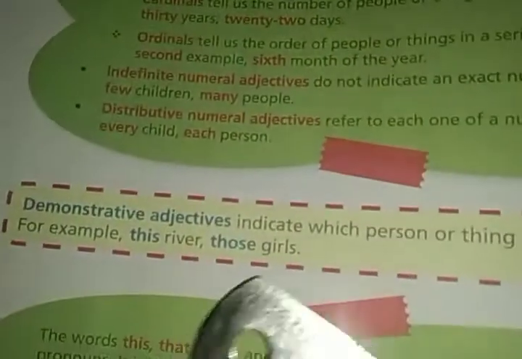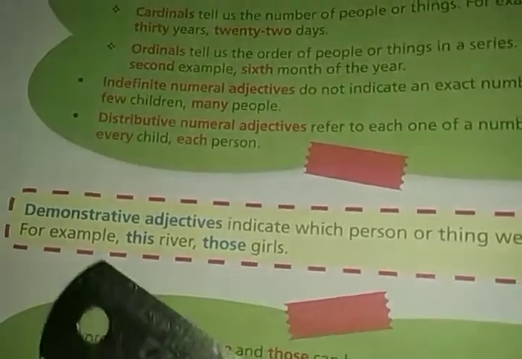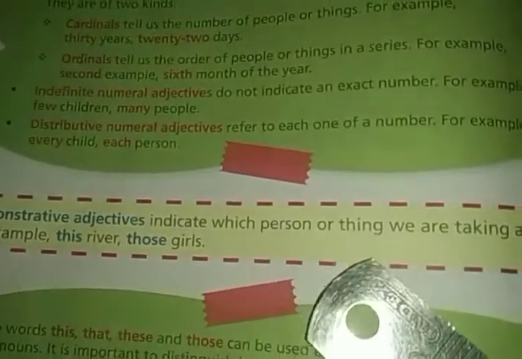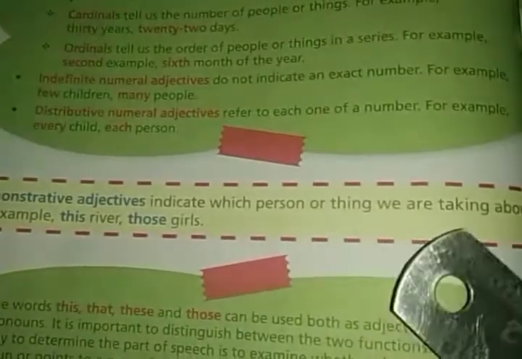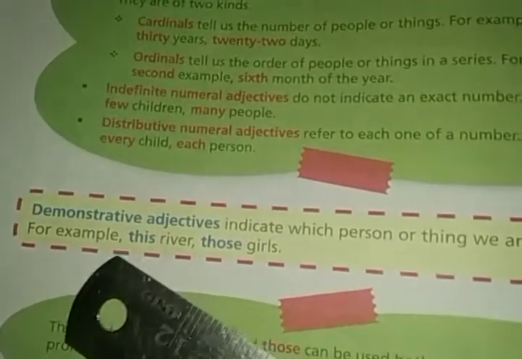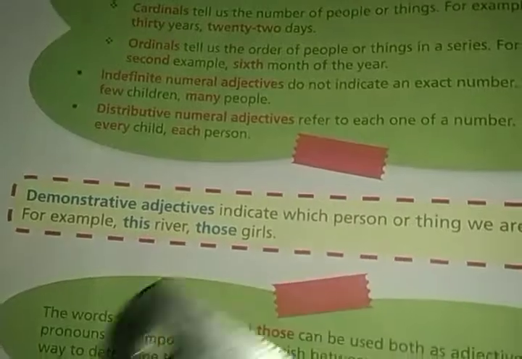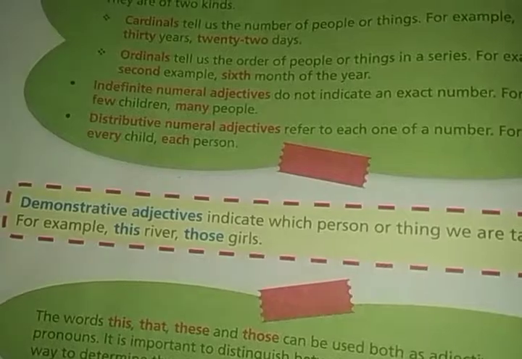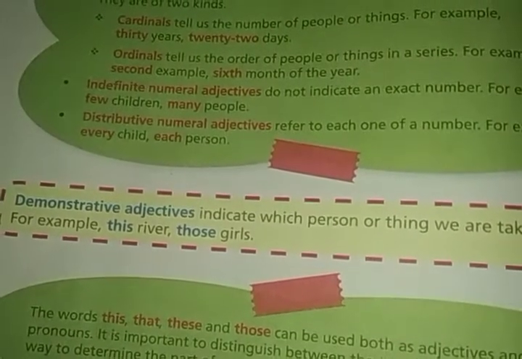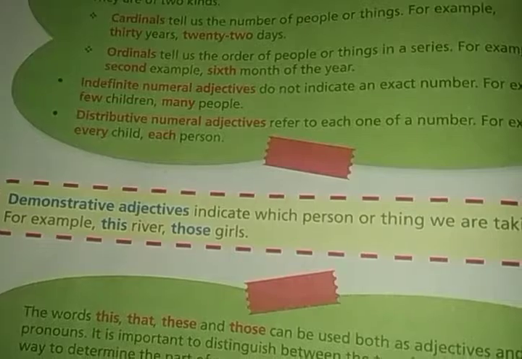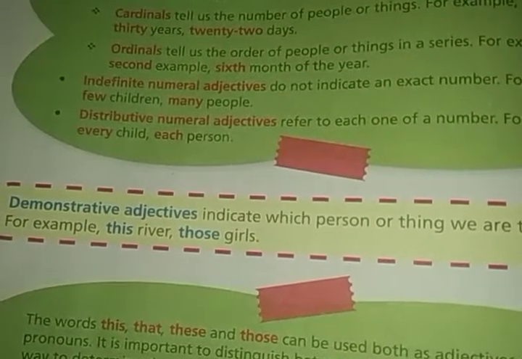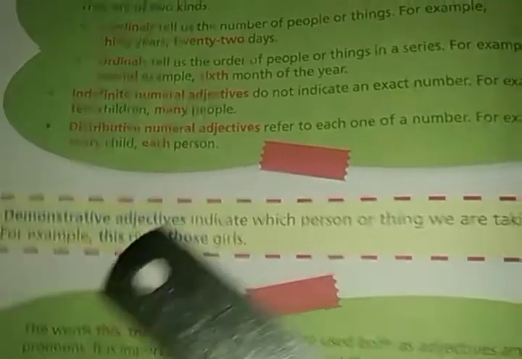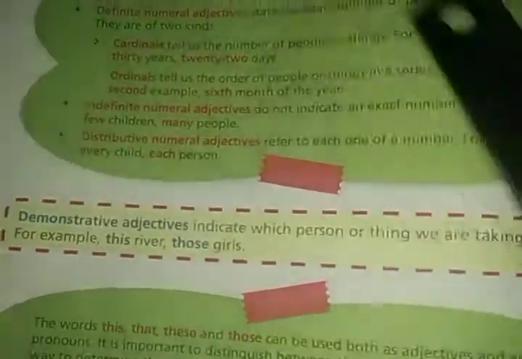So our fourth type of adjective is demonstrative adjectives. Now what are they? Demonstrative adjectives indicate which person or thing we are talking about. For example, this river, those girls. By the word demonstrative itself, we come to know that demonstrative means to point out at something, right? We knew about the pronouns also. There were demonstrative pronouns also. So demonstrative adjectives are the words which are used to point out something, like this river, those girls.